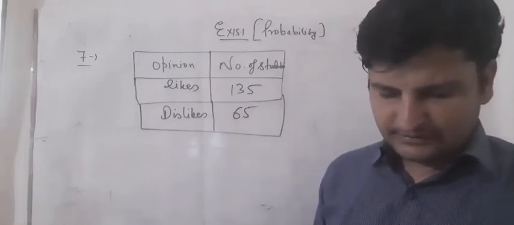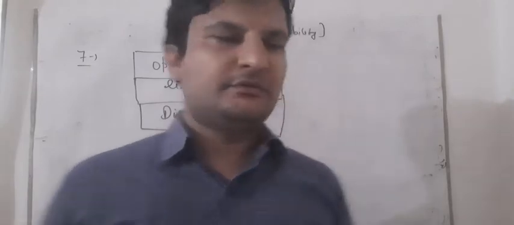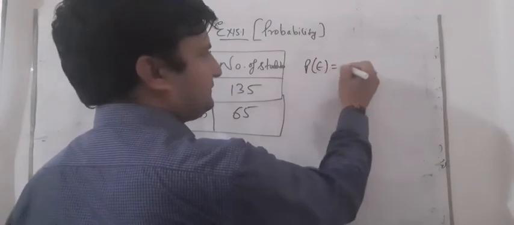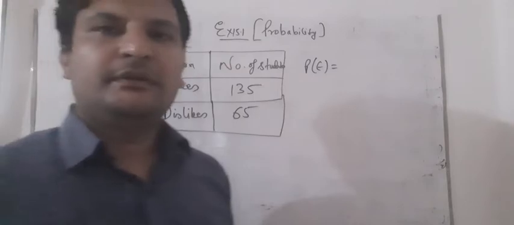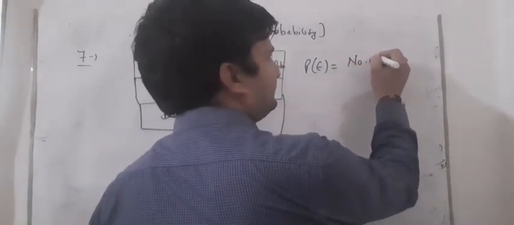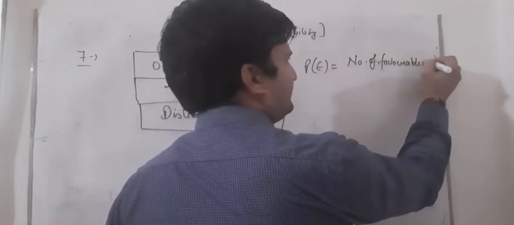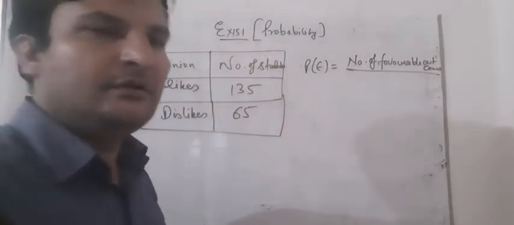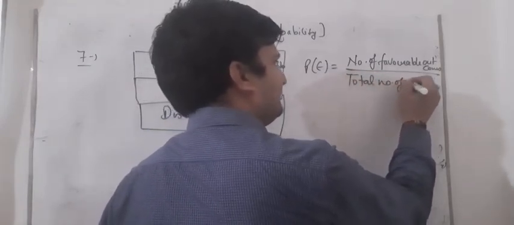Now students, what do we have to find? We have to find the probability that a student chosen at random likes statistics. I have told you in the previous video that the probability of an event is the number of favorable outcomes divided by the total number of outcomes.